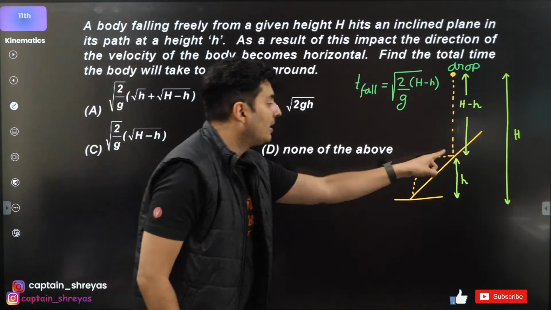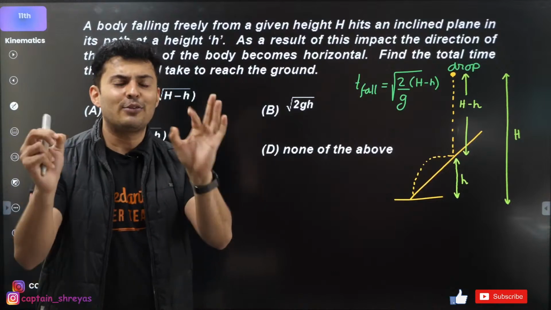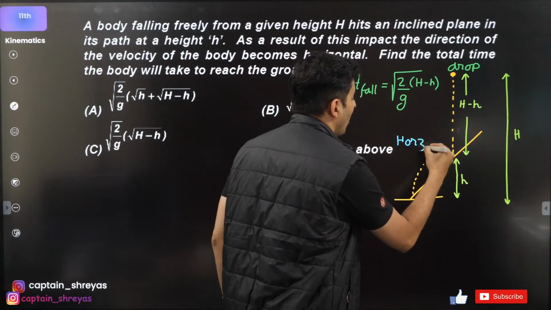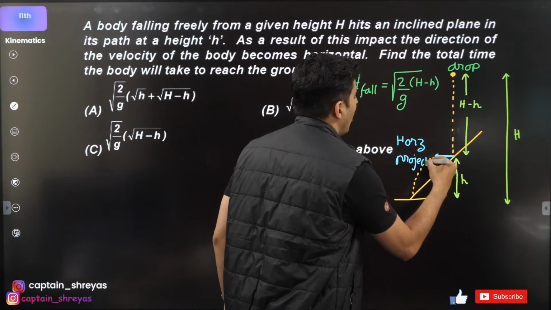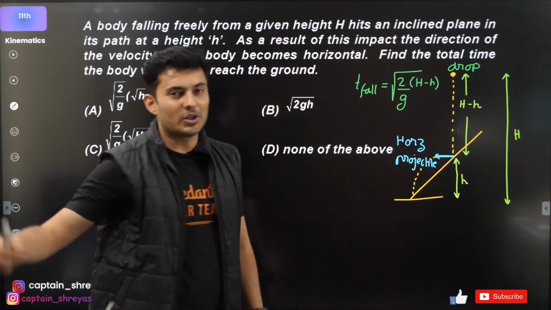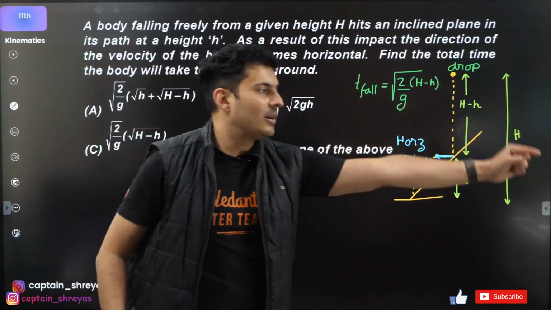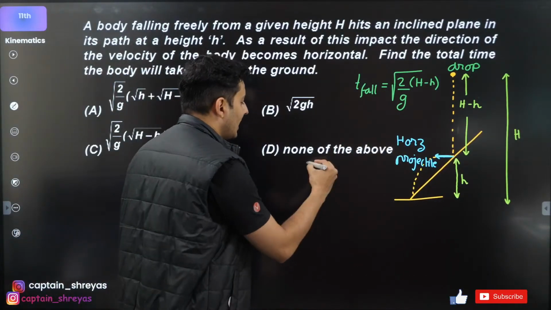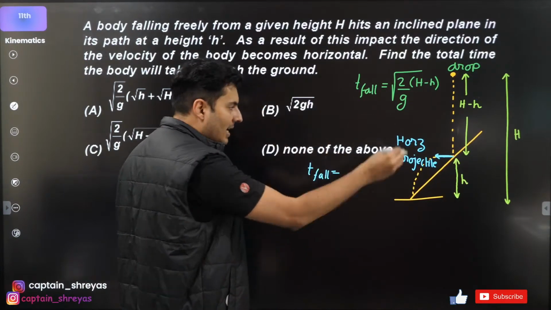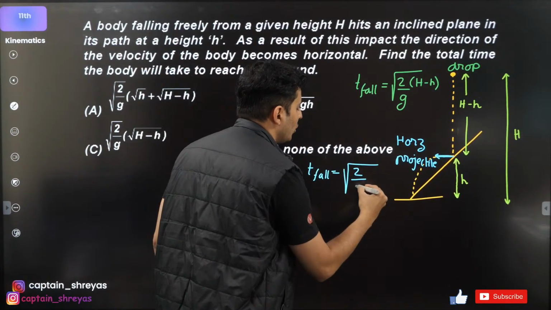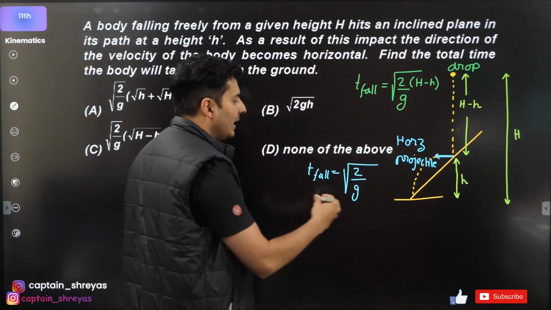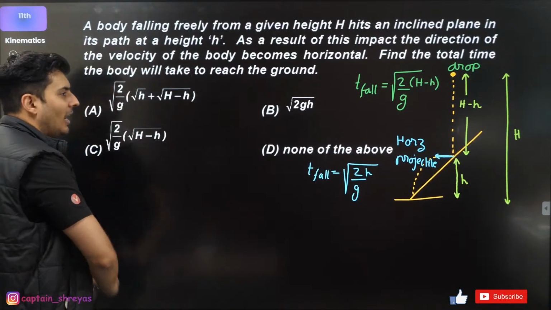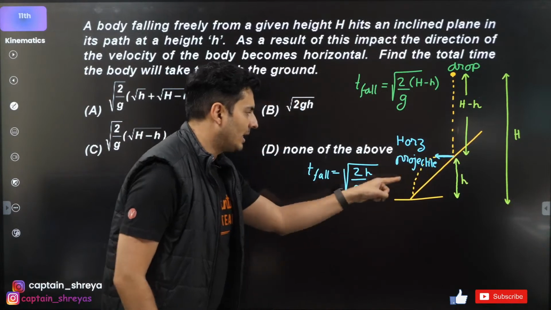Now, what about this part? This is like your projectile from the hill. Isn't it a horizontal projectile? Although it is an inclined plane, you're throwing the ball horizontally. It goes and falls at the bottom of the hill somewhere. So how much time does it take? The time taken to fall is again root of 2 by g times the height of the hill. Height of the hill is small h. That's it. So now I know the time from here to here, and I know the time from here to here.